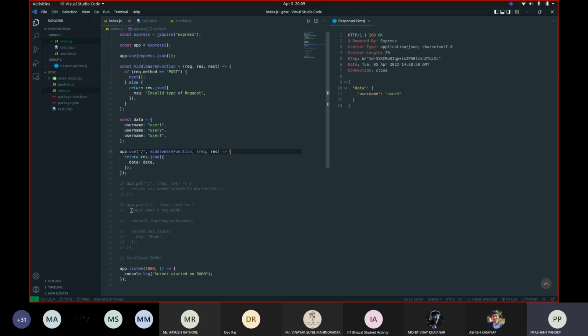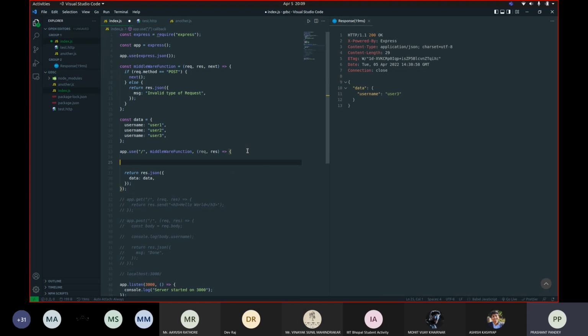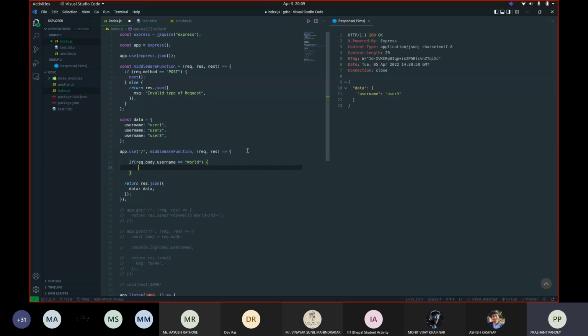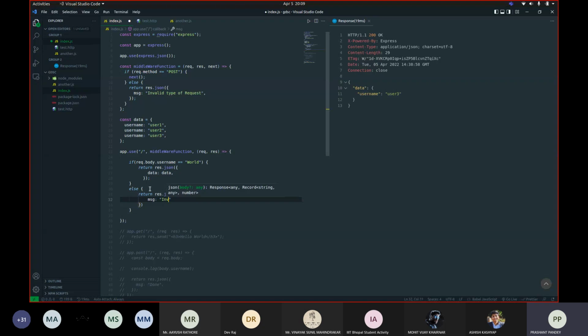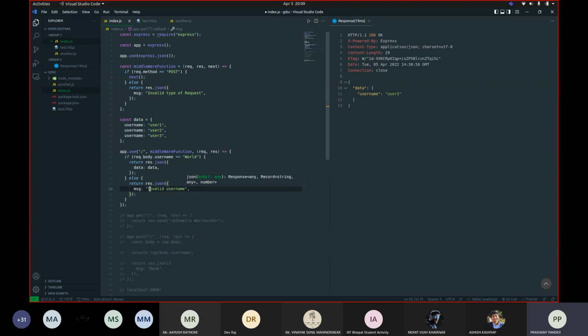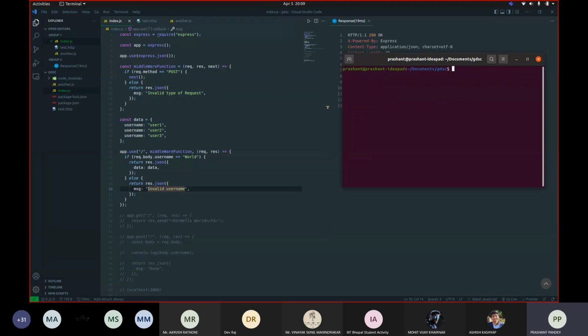As I showed you here, we can access the body that was sent with the request. So what I'll do is, if request.body.username equals world, only then I will send back the data, or else I'll send that the username mentioned was invalid.